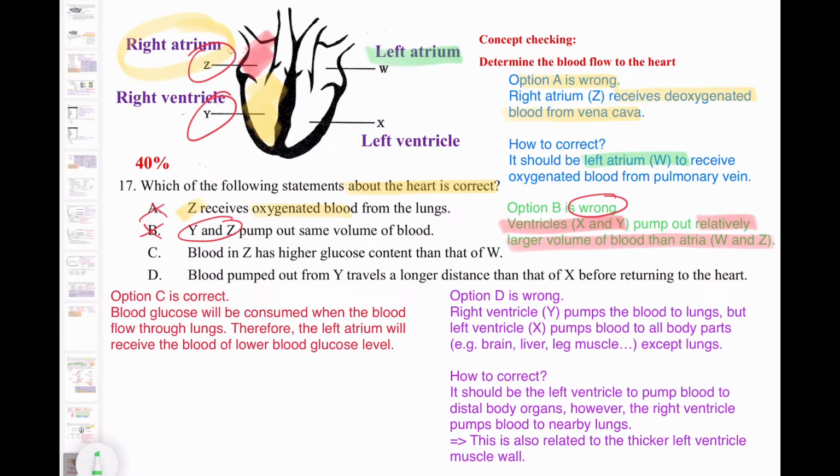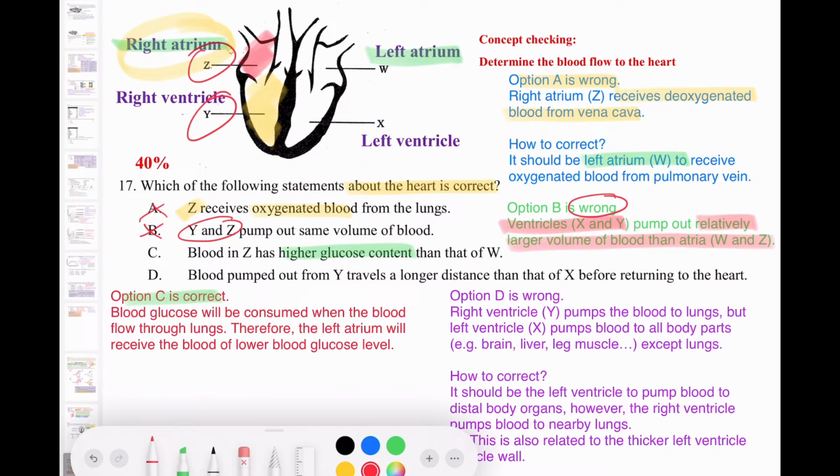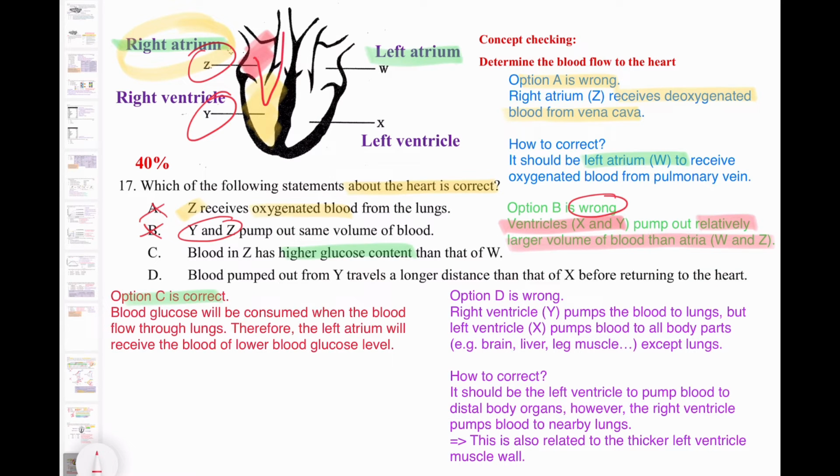And for option C, blood in Z, the right atrium, has a higher glucose content than that in the left atrium. This statement is correct, because when the blood is pumped from the right atrium to the right ventricle, then goes to the lungs for gas exchange, and then comes back to the heart chamber W, that's the left atrium.